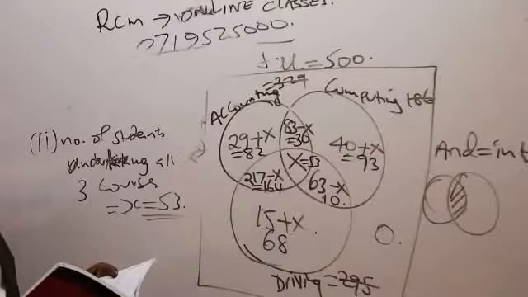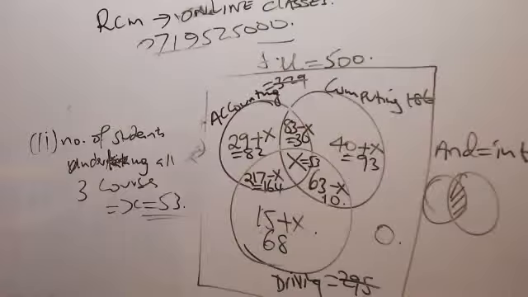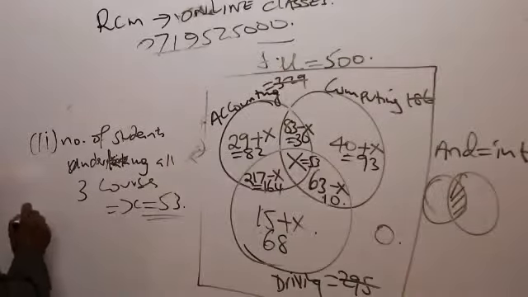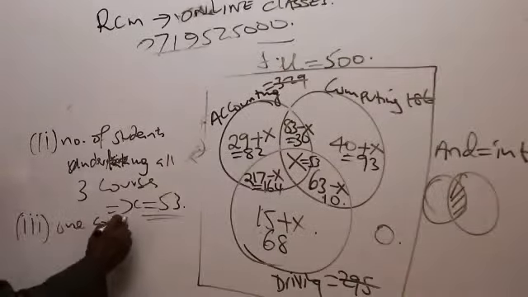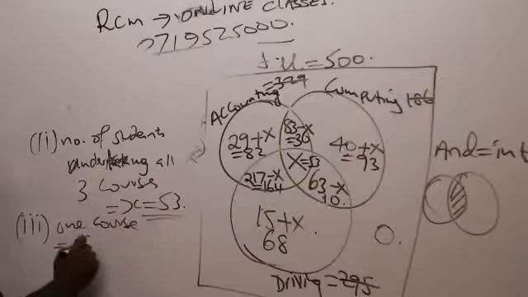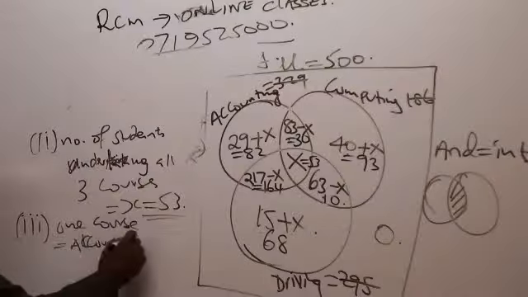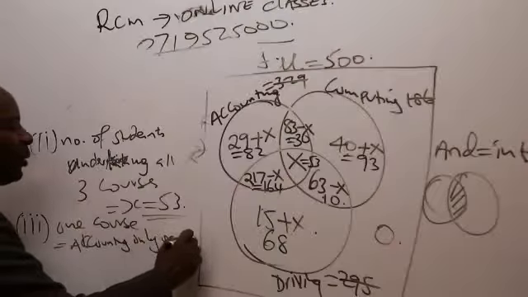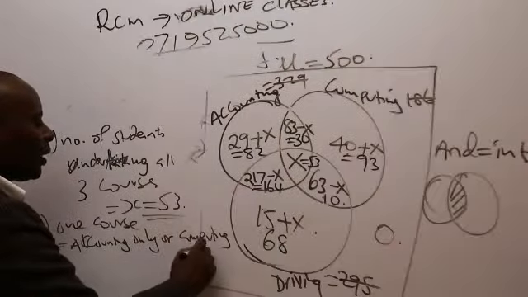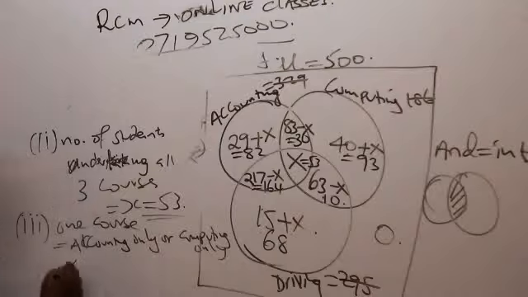Number 3, the number of students undertaking only 1 course. So one course is either accounting only, or computing only, or driving only.